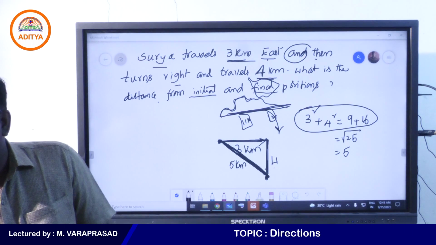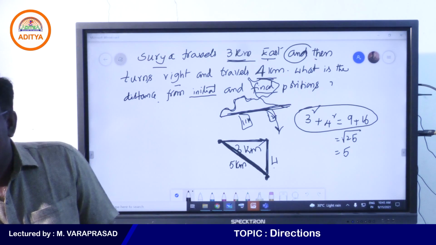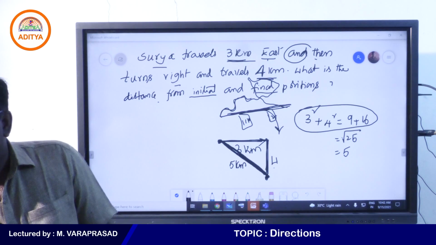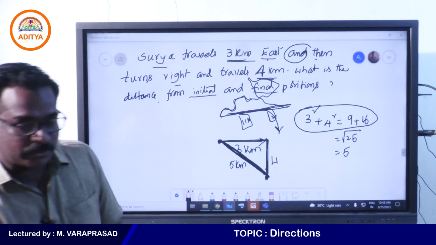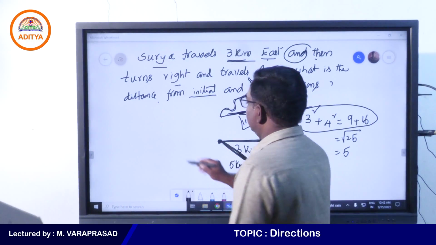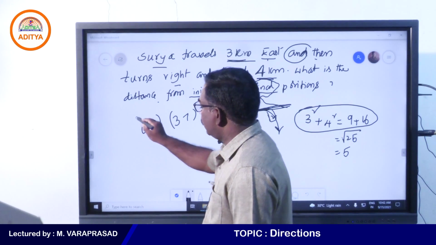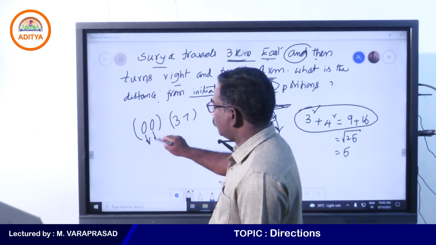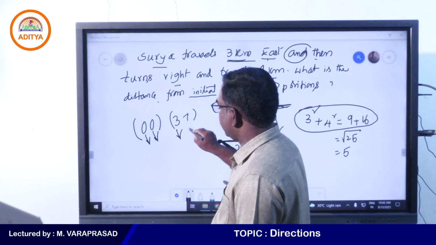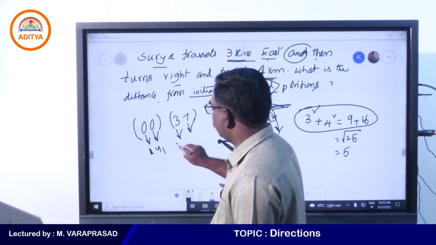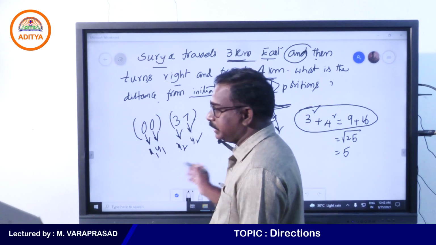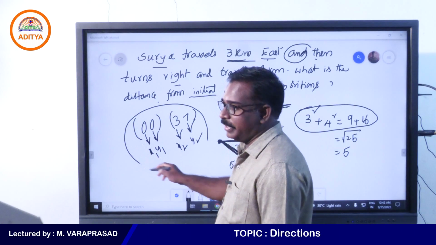Somebody used 00 and 37. We are not using analytical geometry here. That is the shortest distance between 2 points. When you write 00 and 37, this is the first coordinate, second coordinate, x1, y1, x2, y2. So this will not be used here. This is called coordinate geometry.